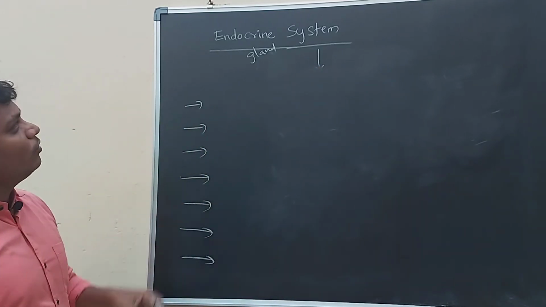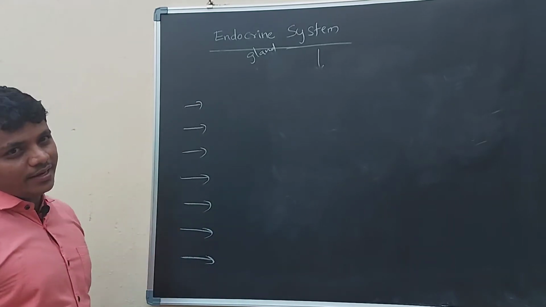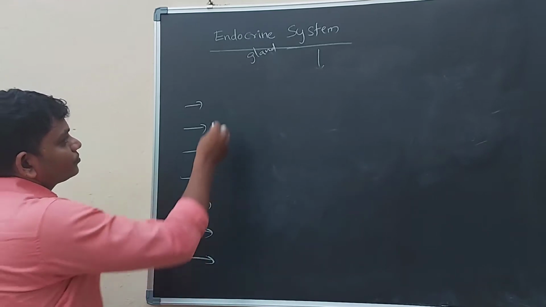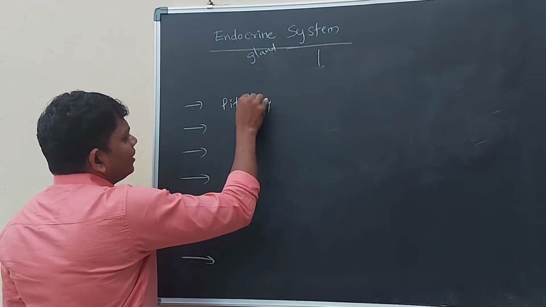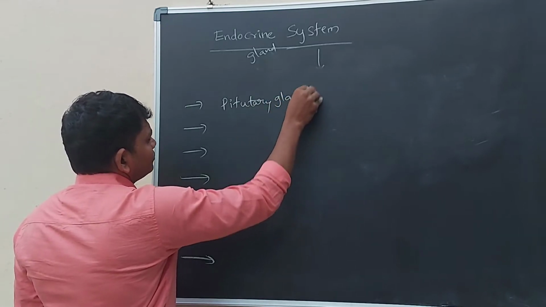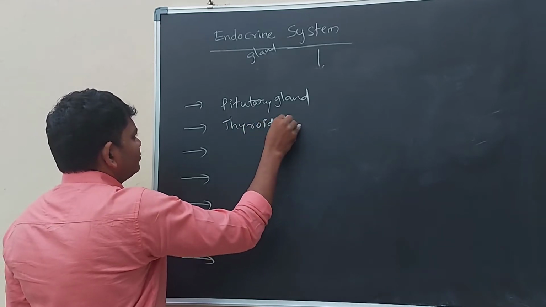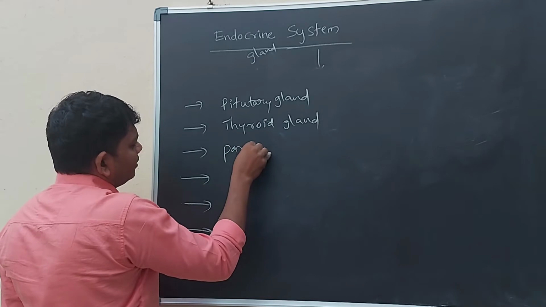So here we are going to discuss endocrine glands, which means hormone-producing glands or ductless glands.